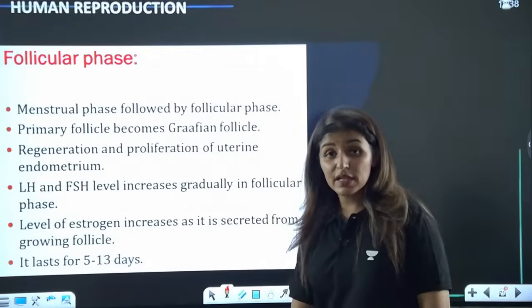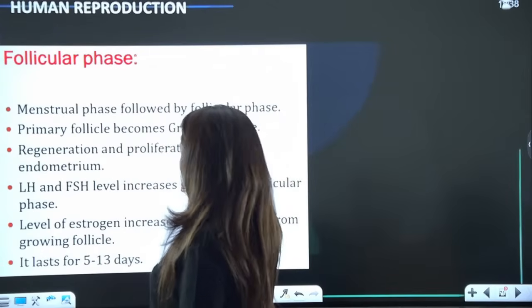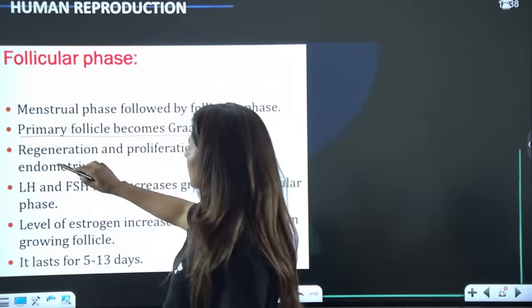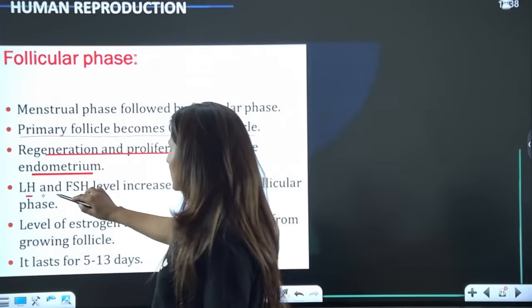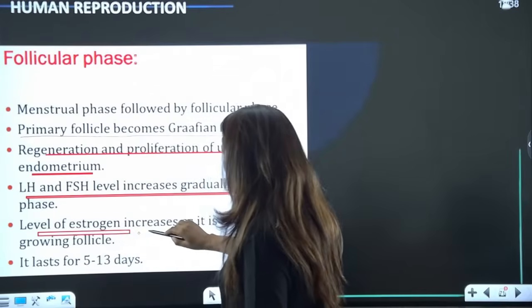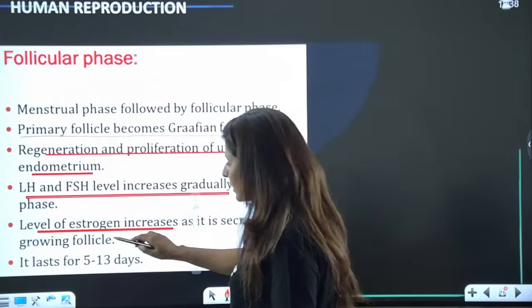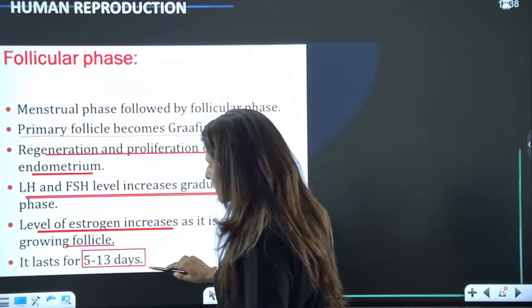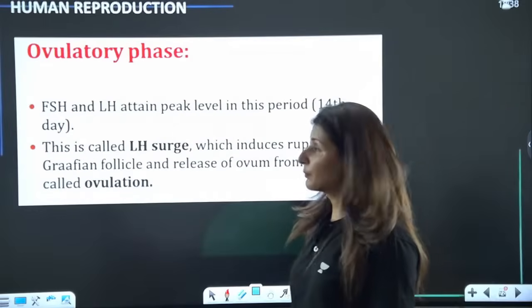Now coming on to the second phase of the menstrual cycle, it is the Graafian follicle phase. It is during this phase that the primary follicle becomes the Graafian follicle. There is regeneration and proliferation of the endometrium. Now LH and FSH levels go on increasing gradually. Level of estrogen increases maximum during the 11th, 12th day and this estrogen comes from the follicle, we know, from the granulosa cells. It lasts for 5 to 13 days. 5th to 13th day this will last, right?